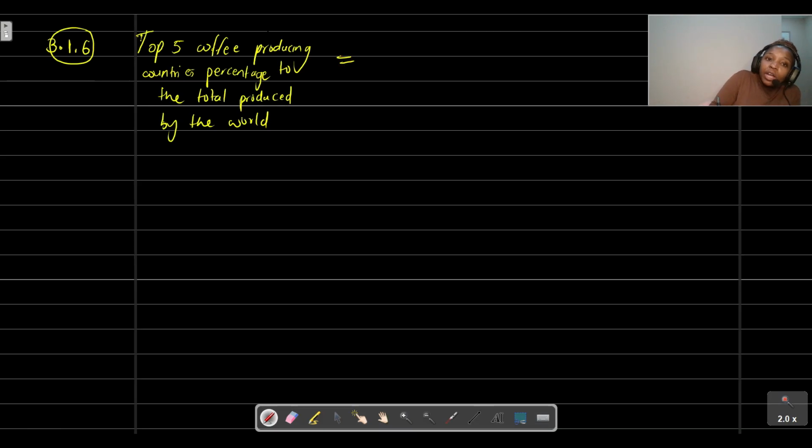We're trying to determine the percentage of the top five coffee producing countries to the total coffee produced by the world. So we add up the values: 63.4 plus 29 plus 14.3 plus 12.0 plus 7.3.